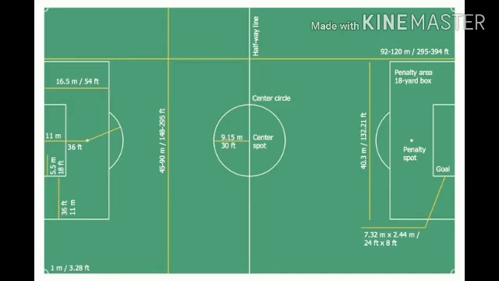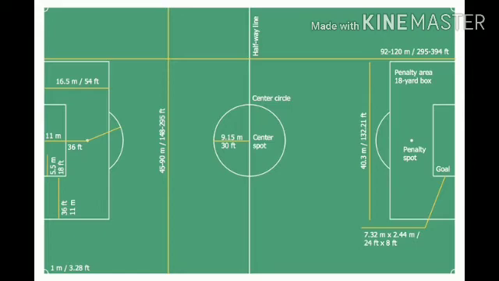So next I am going to teach you the measurements of the football field. Who all want to play football should remember the measurements, and you should know about them. Okay, children. Now I will teach you the measurements. If you get confused, don't worry. After coming to school, I will teach you again on the ground. Okay. Now about the goal posts.